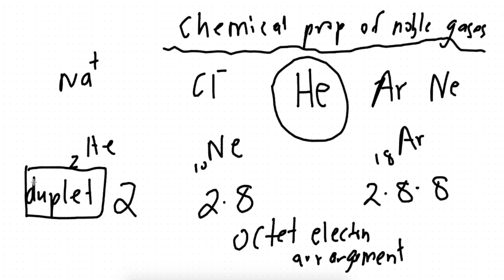Okay guys, so I will read what the book says. Reactive properties of noble gases. The outermost shell of the helium atom has 2 electrons, called the duplet electron arrangement. That's what we said, right? Duplet. Whereas the outermost shell, which is the valence shell, of the other noble gases has 8 electrons, called octet electron arrangement. We already talked about this. The duplet electron arrangement for helium and the octet electron arrangement for the other noble gases are, what is the key word? Very stable. Does not need to gain or lose electrons.